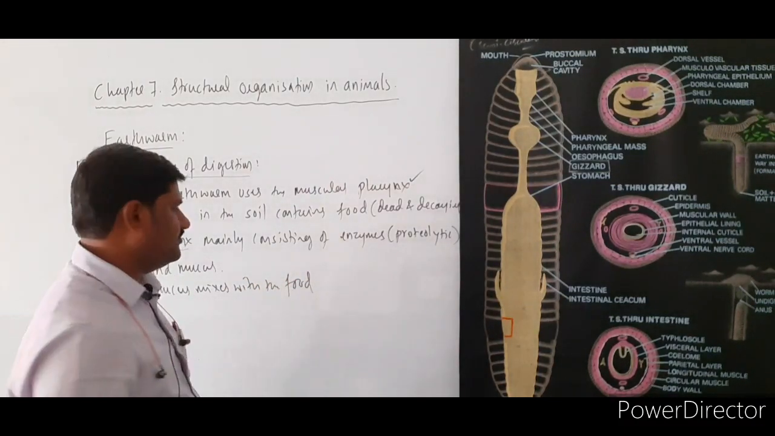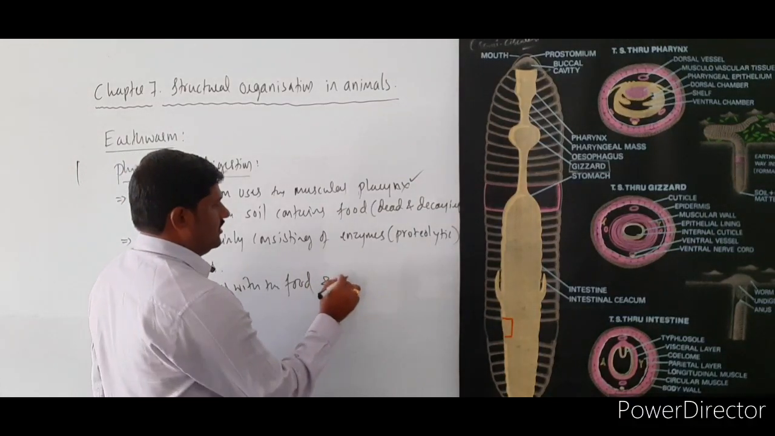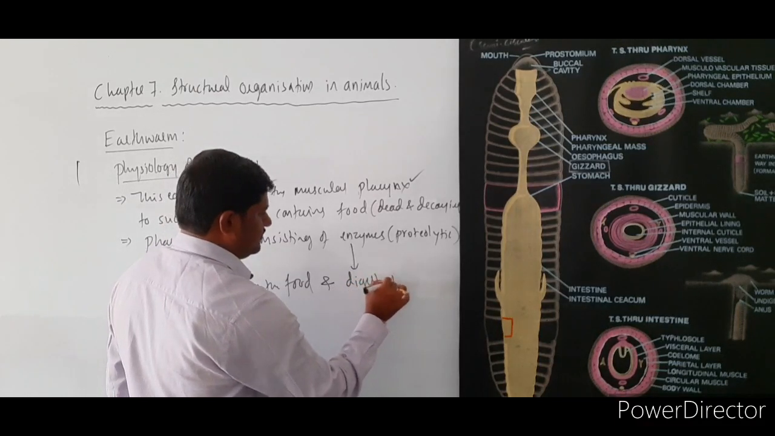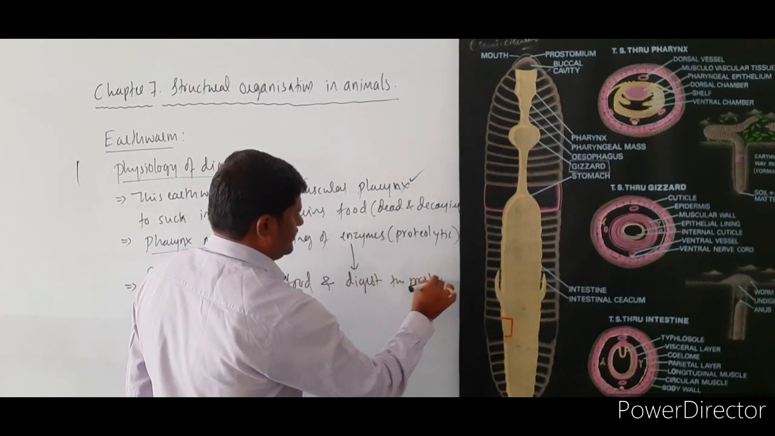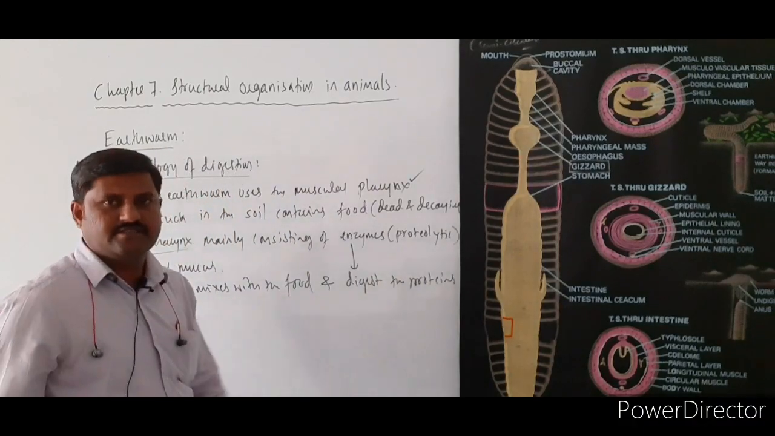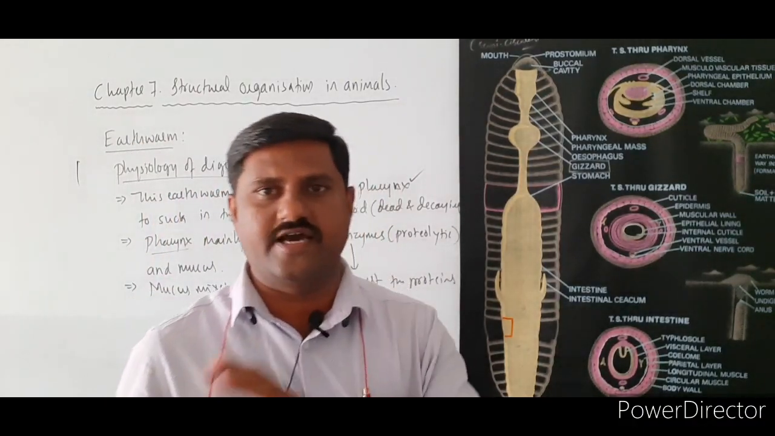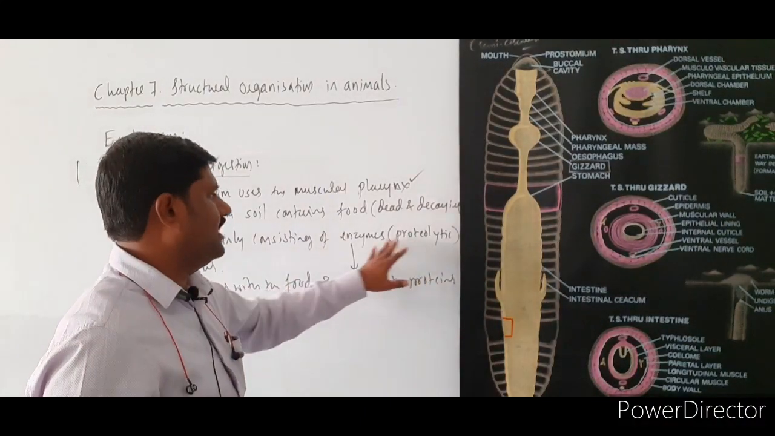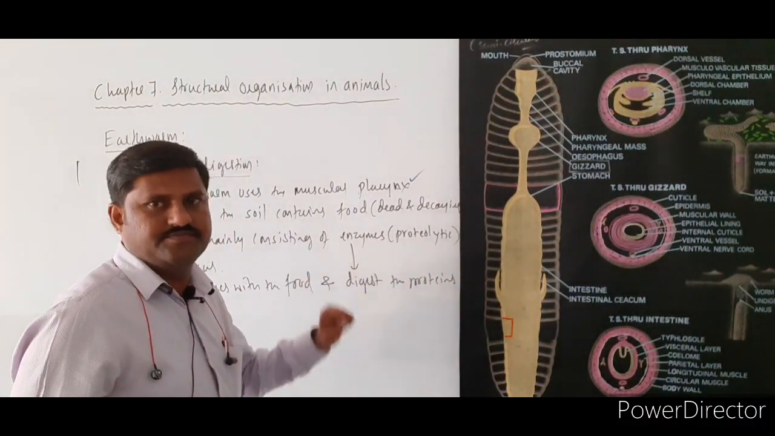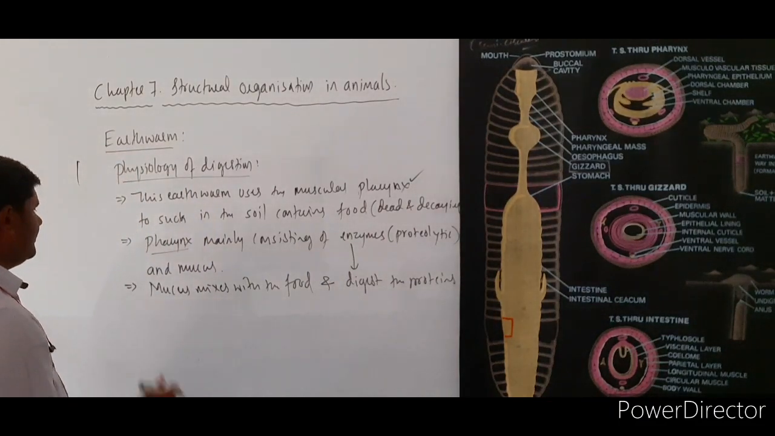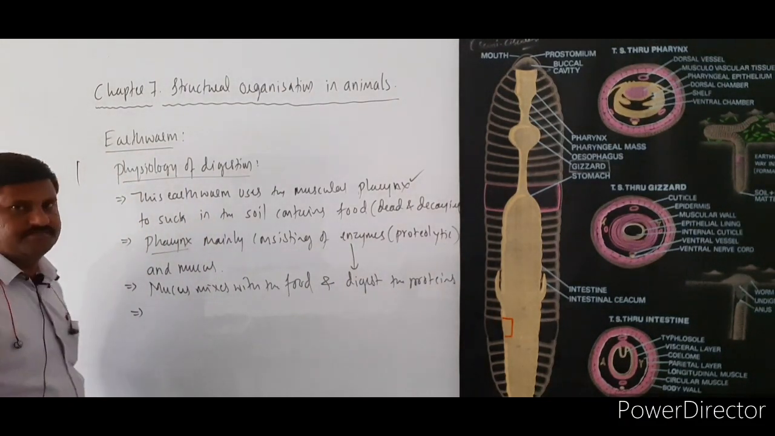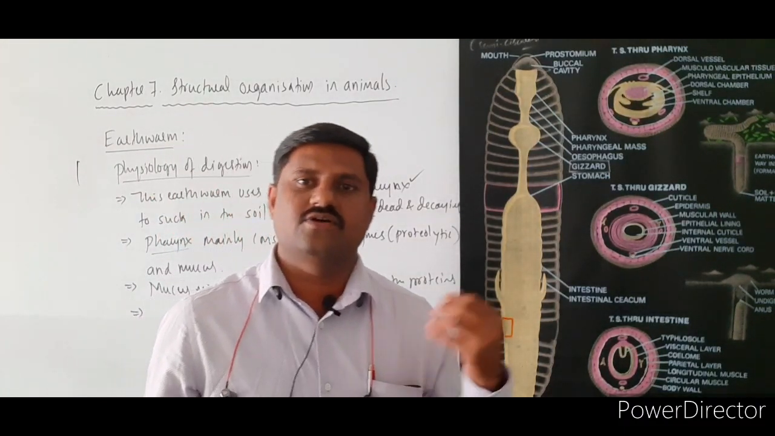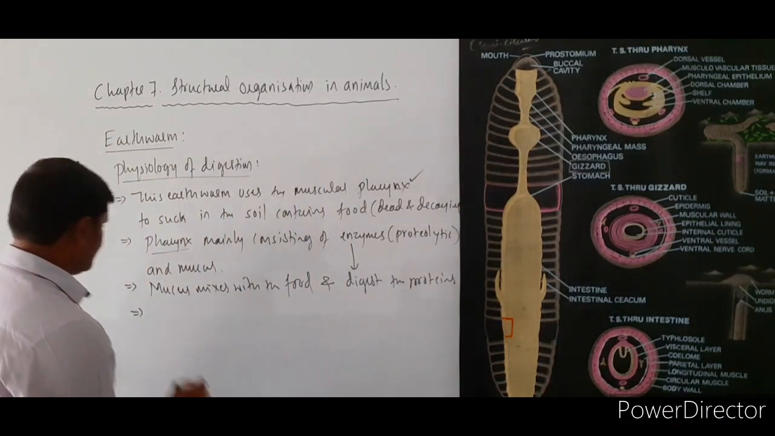Mucus mixes with the food and enzymes digest the proteins initially here. So some part of the proteins have been digested in this region because of the presence of the proteolytic enzymes here in the pharynx. And the pharynx is followed by the next one, the esophagus. From the esophagus, it comes to the stomach, right?